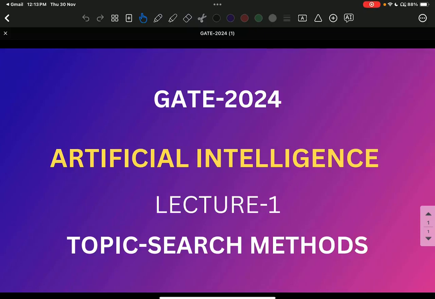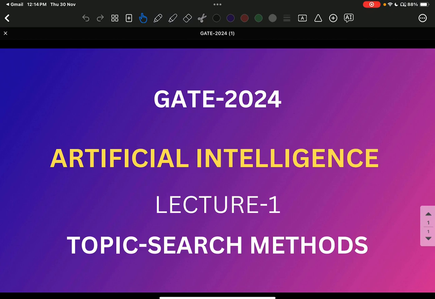So good evening, everyone. Today we are going to start the most important topic that will carry the maximum marks in GATE 2024. That is artificial intelligence. And one more topic is machine learning. In artificial intelligence, there are a few topics on search methods and a few topics on knowledge representation and reasoning. So we start with the search methods, and along with that, I'll be going with knowledge representation and reasoning also.